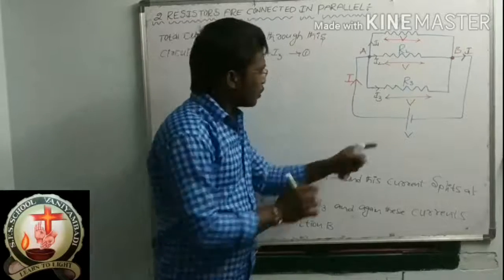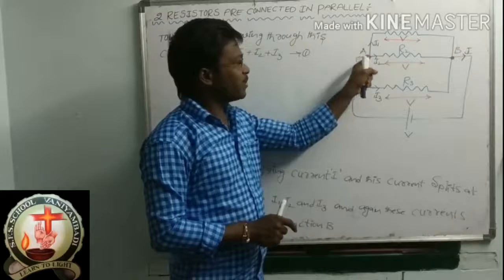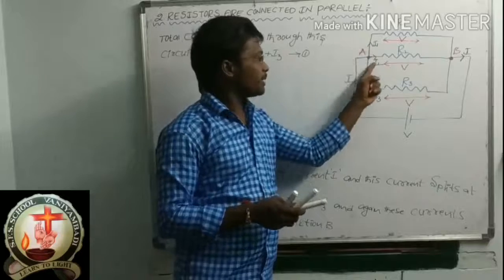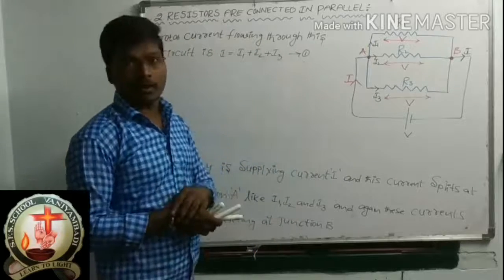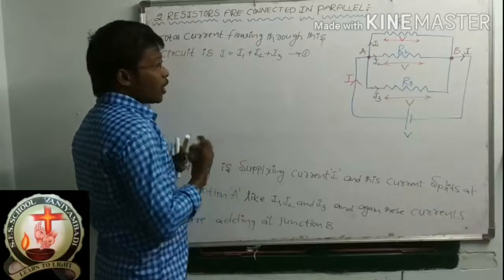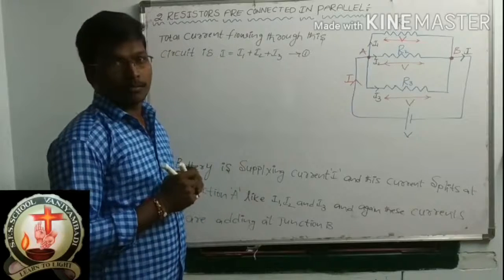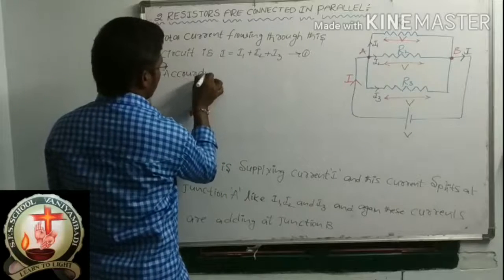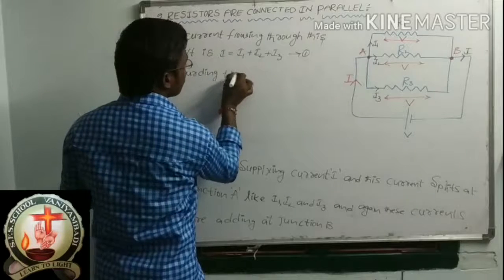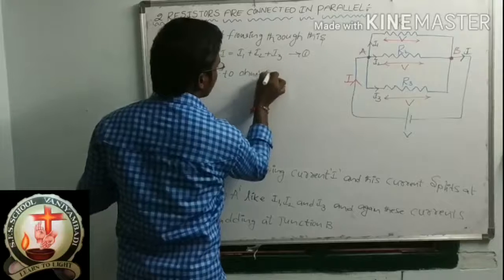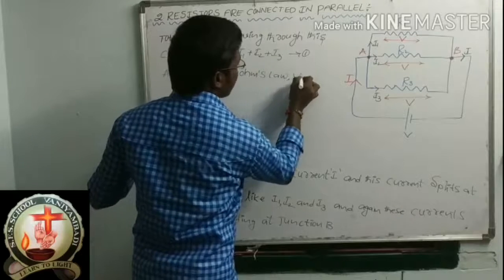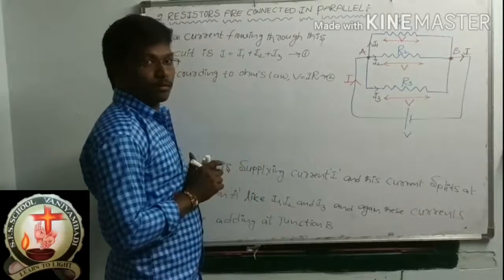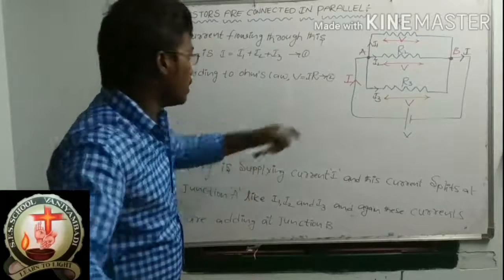I told you the total current I splits at junction A into I1, I2, I3, and again at junction B these three are adding. So I is equal to I1 plus I2 plus I3, equation number 1. Now according to Ohm's law, V is equal to IR. Give equation number 2.